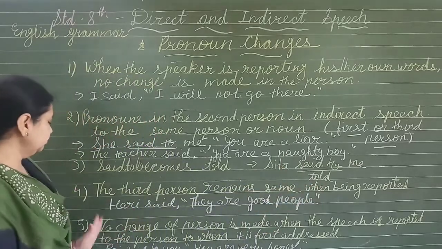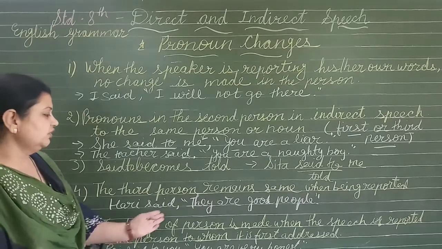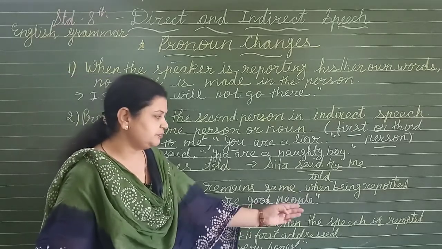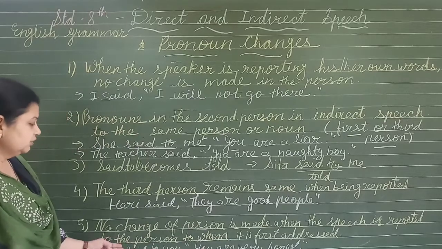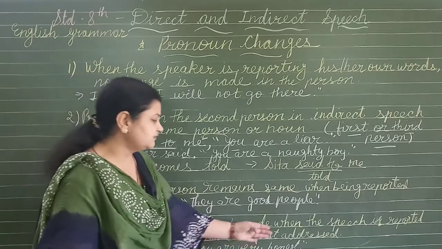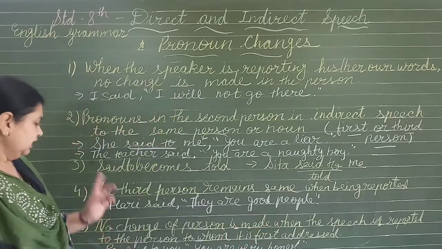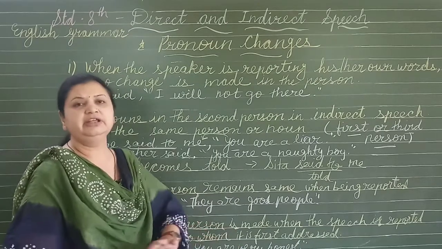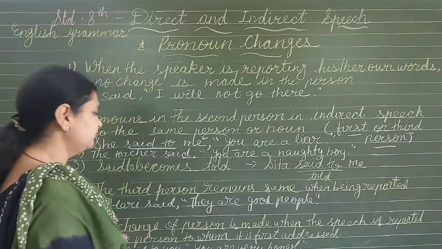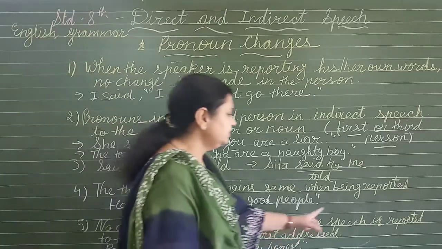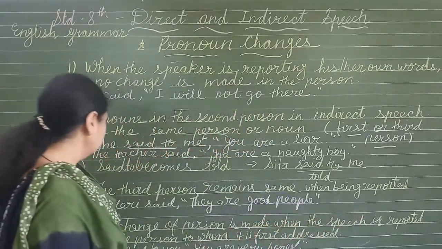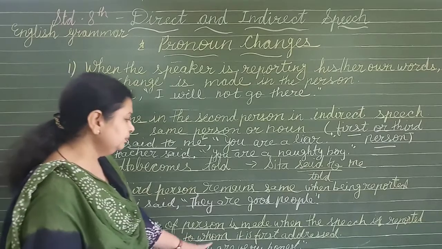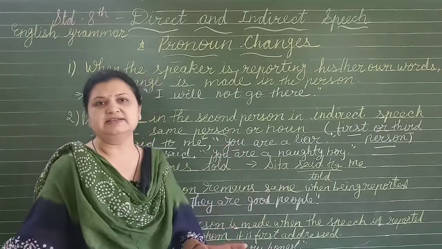Now the last: no change of person is made when the speech is reported to the person to whom it is first addressed. Again I am repeating: no change of person is made. There will be no changes, but in which condition? When the speech is reported to the person to whom it is first addressed.